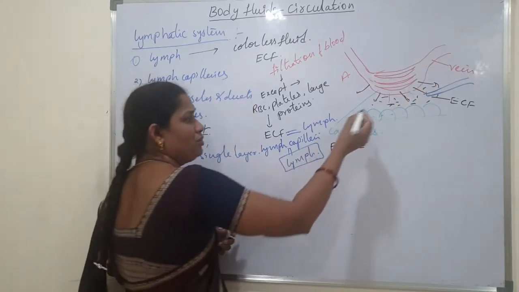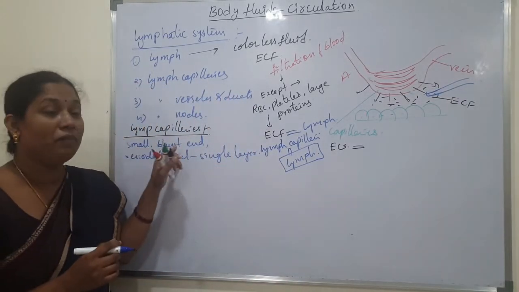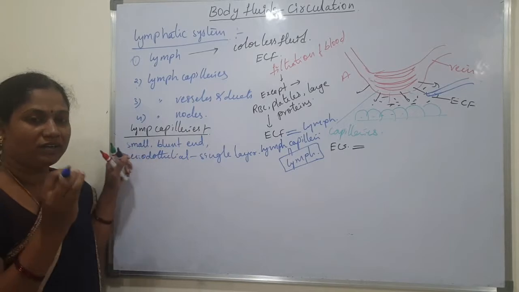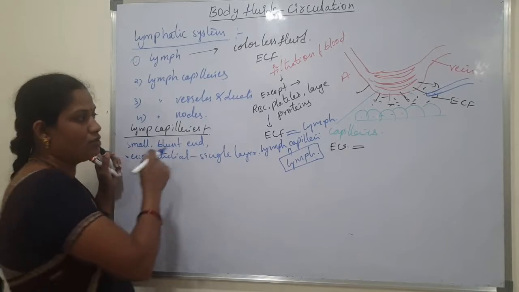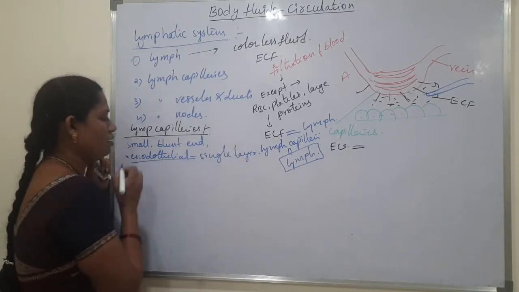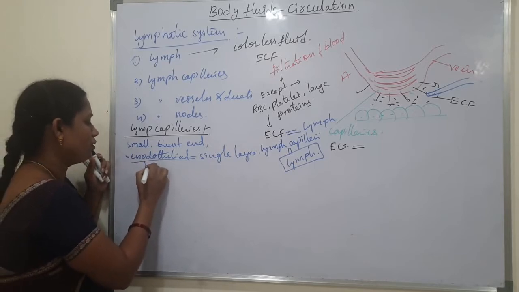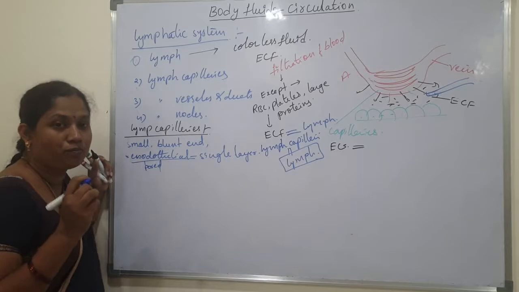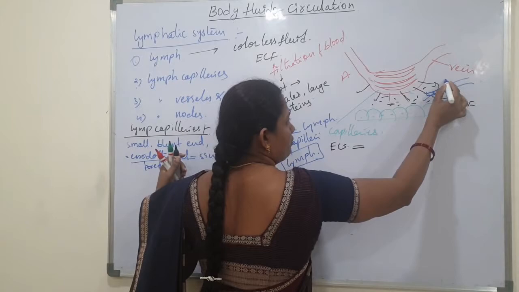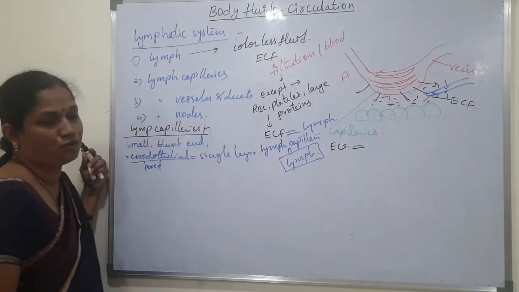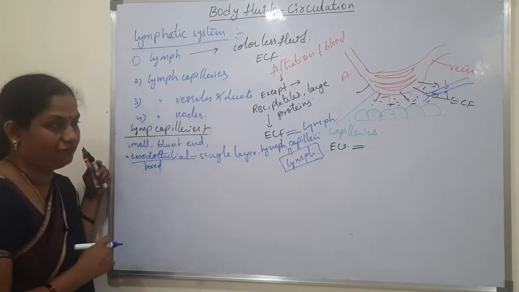But here, one more set of vessels is formed. They are minute, small, blunt end, tubule-like structures. They are called lymph capillaries. The lymph capillaries are also made up of endothelial cells, with small minute pores. Through the pores, the extracellular fluid is diffused into the lymph capillaries. Whenever it diffuses into the lymph capillaries, that extracellular fluid is called lymph.